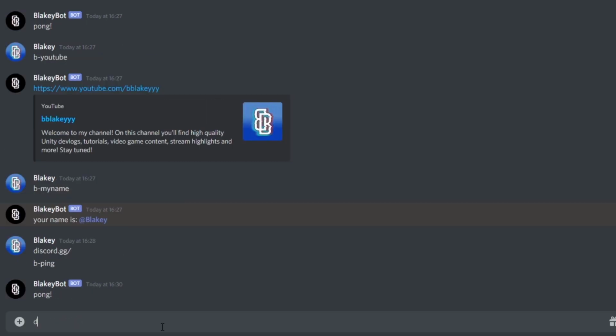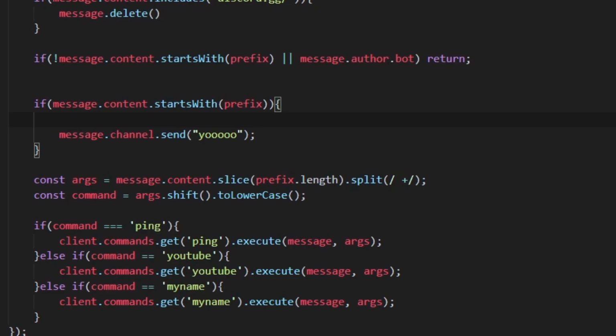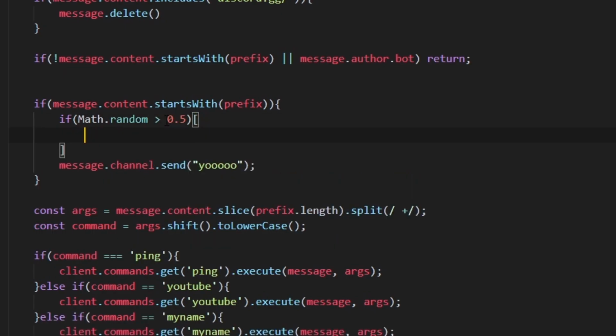Another small test I did was with every message that included the prefix, have a 50% chance the bot will reply with an extra random message. This was easy as similar to C#, JavaScript has a random number function called Math.random. This syntax saves me from doing all of the hard work, which is the kind of code we love to see on this channel, as I do not want to do it myself. This works absolutely fine.